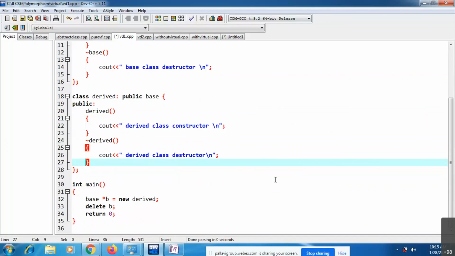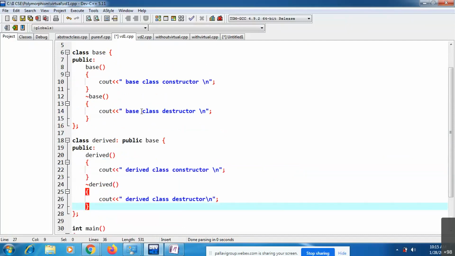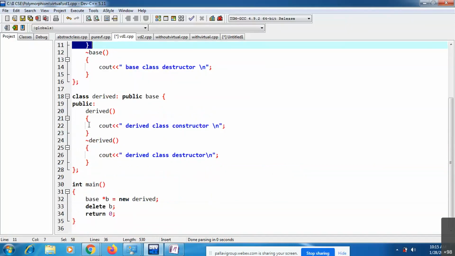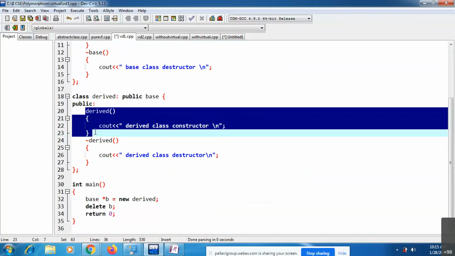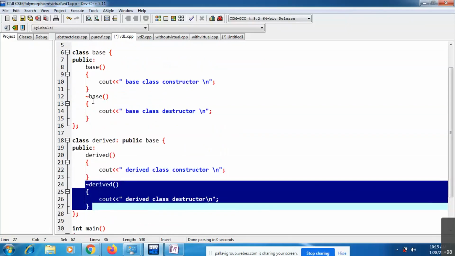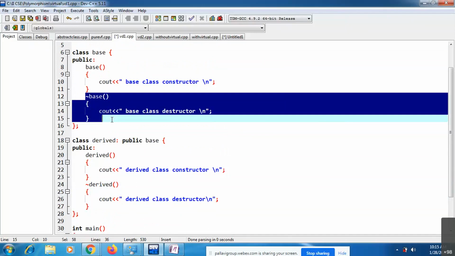Yes. See, once I create an object, first the base class constructor is going to be called, and then the derived class constructor is going to be called. Then when the scope of that object ends, first it will call the derived class destructor, and then the base class destructor.